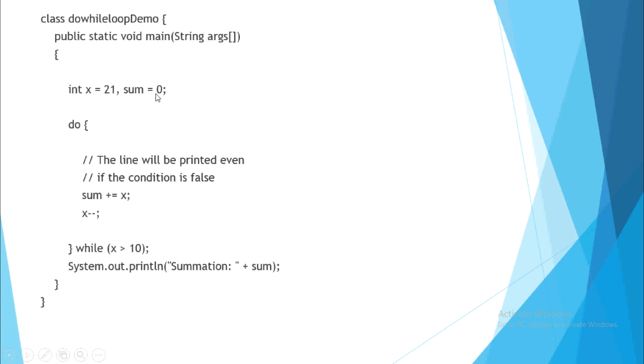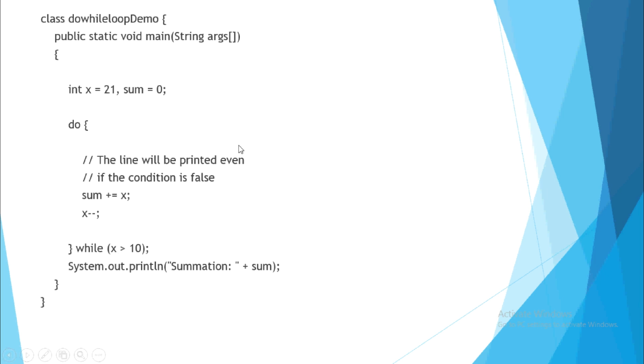So initially the sum value is 0. So 0 plus 21 is equal to 21. So now the sum value is 21 and we are decreasing the value. So over here it will become 20. Now this line will execute while x is greater than 10. Now what is the value of x right now? 20. So 20 is greater than 10. Now you will print this line. So it will go again up and it keeps on doing like this till the while condition becomes false.